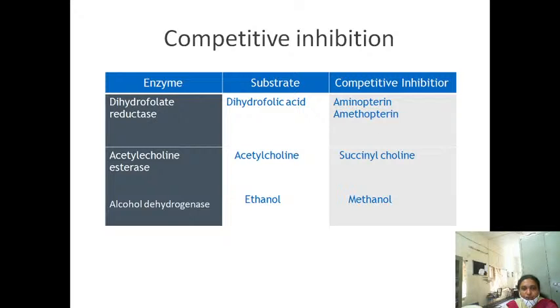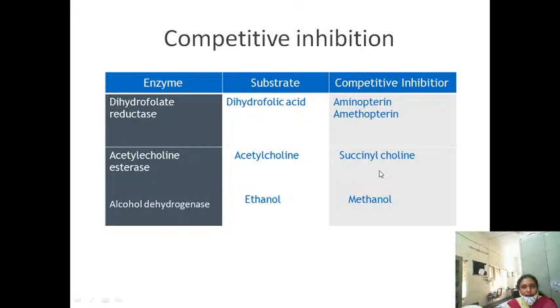So what will happen, these two drugs will go and bind to the active site of this enzyme, thereby decreasing the folic acid production. As the folic acid is not there, cell growth and cell multiplication are arrested. Thereby these two drugs are widely used in the treatment of cancer. Please note down. And the next one is succinylcholine.